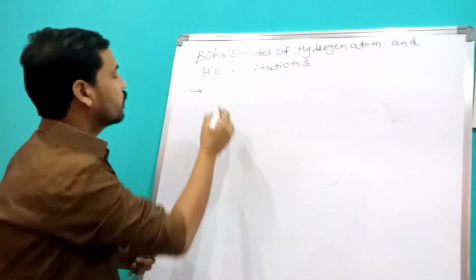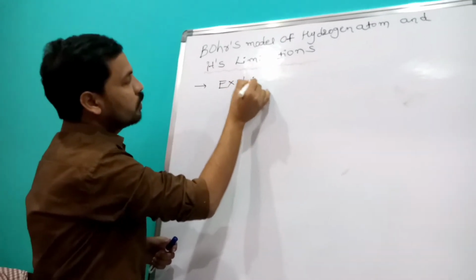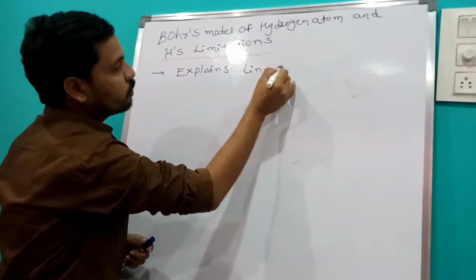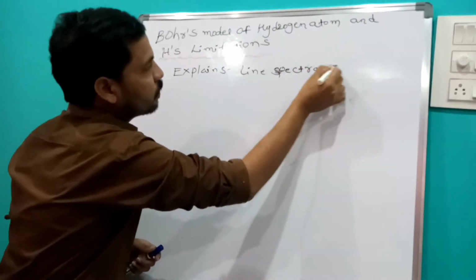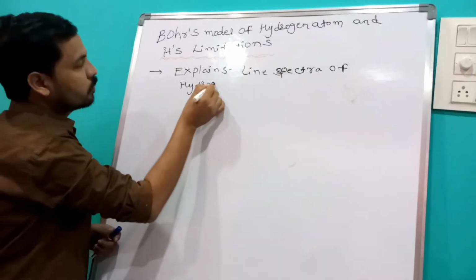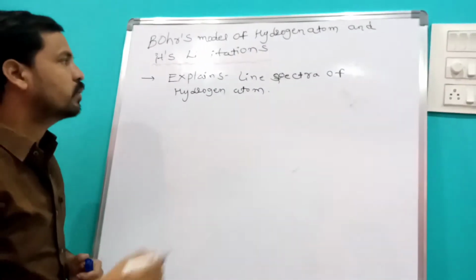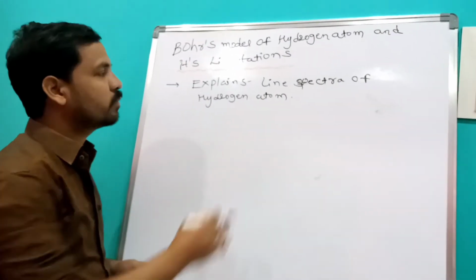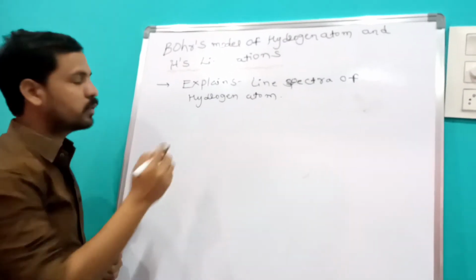Here, Bohr's model explains the line spectra of the hydrogen atom successfully. Bohr's model of the hydrogen atom explains the line spectra of the hydrogen atom, so it is successful for the hydrogen atom, but